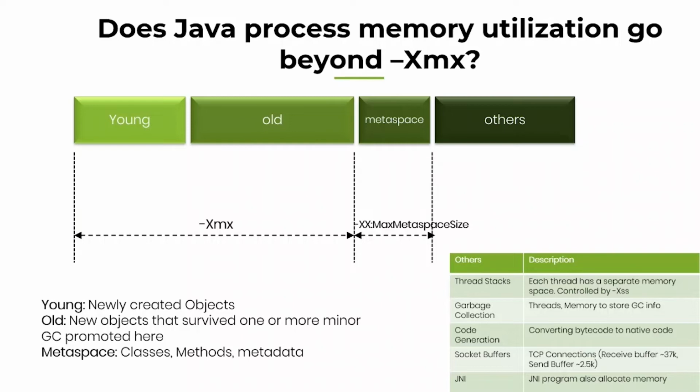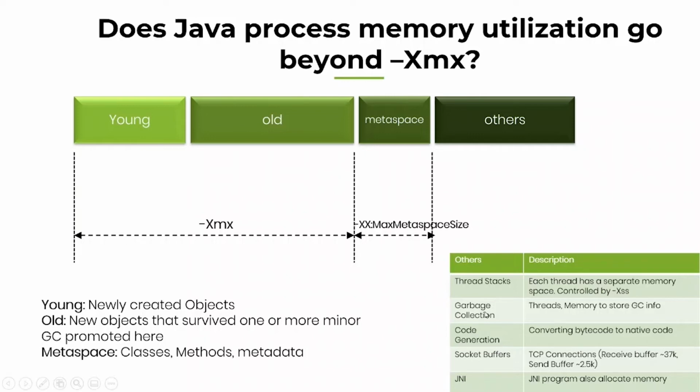The first and foremost is the threads. See friends, Java applications need threads to execute your code. Your application may have hundreds or thousands of threads. Where do those threads go? Do the threads go into young generation, old generation, or metaspace? No, they don't go into any of these 3 regions. They go into this others region. So those threads need memory. That memory comes from this others region.